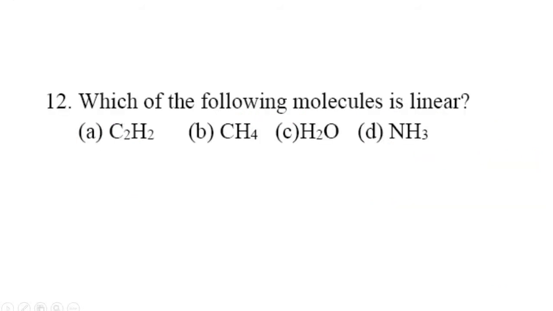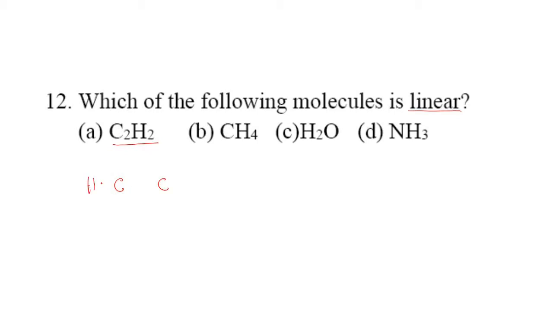Okay, we'll move to the next question. Which of the following molecules is linear? So let us have this option A. Now option A is C2H2. There are 2 carbon atoms and 2 hydrogen atoms. Okay, so C2H2.